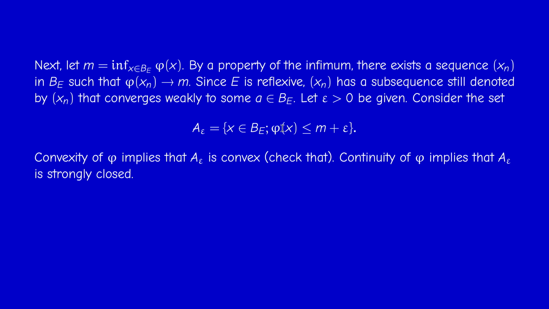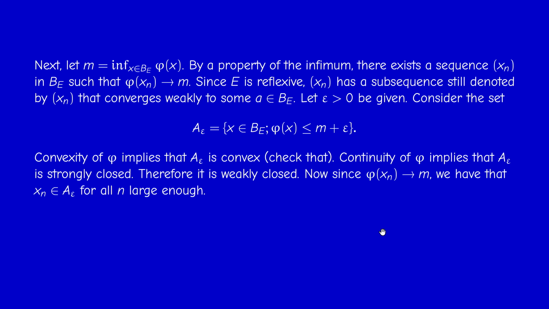And continuity of phi implies that A_epsilon is also strongly closed, because it's the inverse image of the closed interval minus infinity to m plus epsilon under phi. But we know from the previous lemma that a strongly closed convex set is weakly closed actually. So A_epsilon is weakly closed.